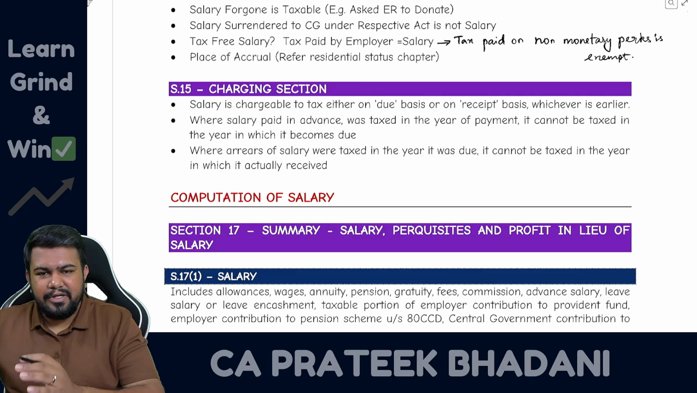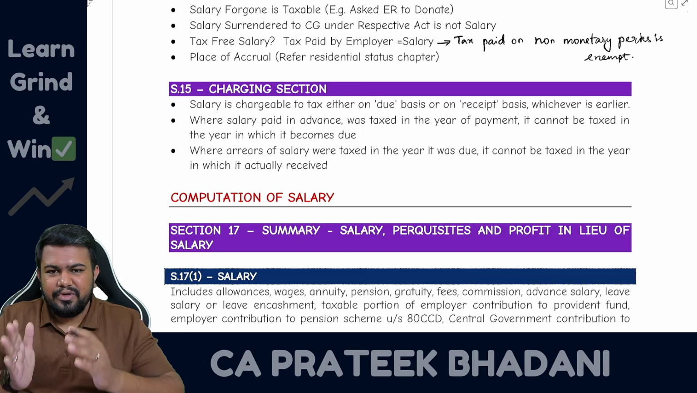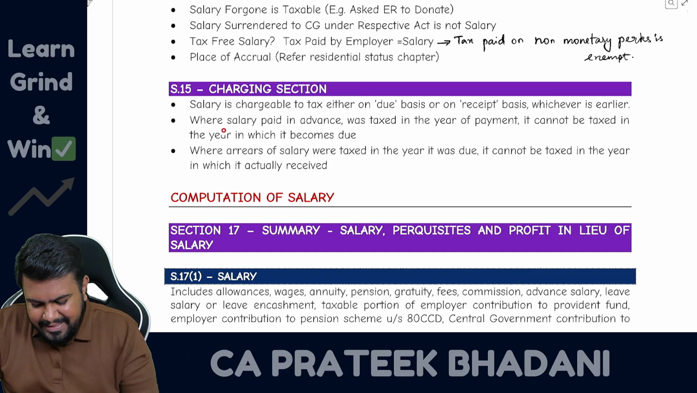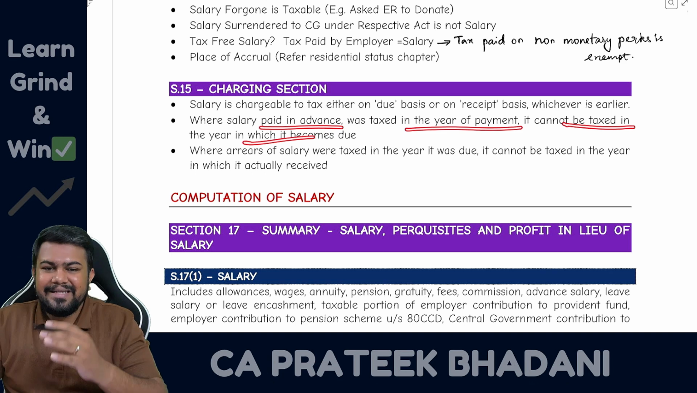So if it is due, then it will be taxed on due itself. However, if the salary is received in advance, then in advance itself it will be taxable. So due or receipt, whichever is earlier. So where salary is paid in advance, it was taxed in the year of payment, then it cannot be taxed once again when it becomes due.